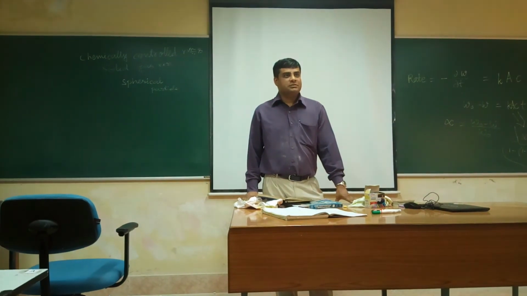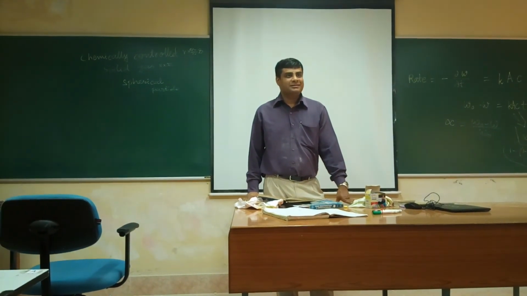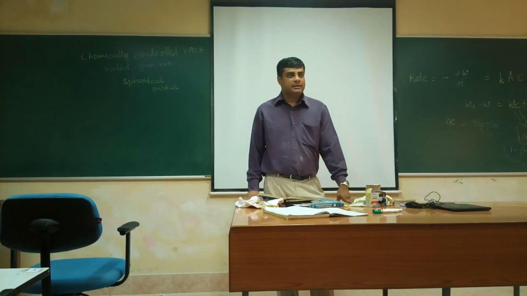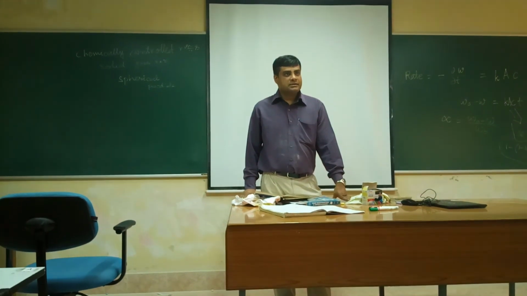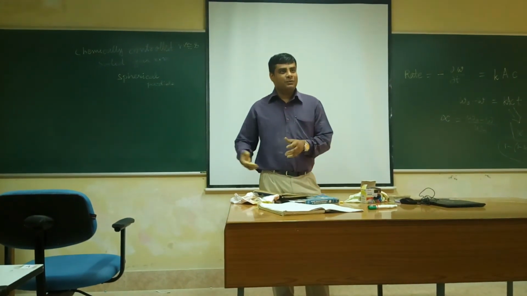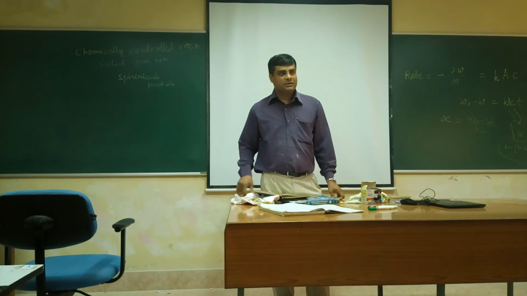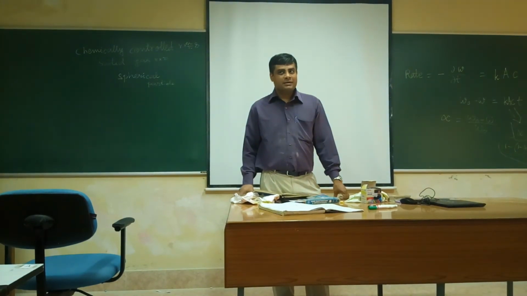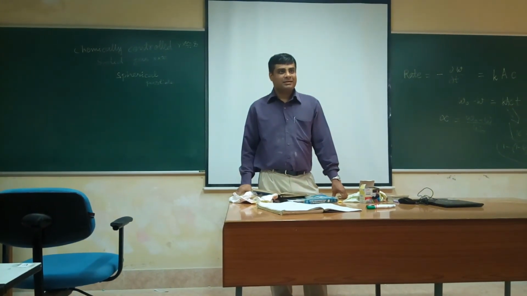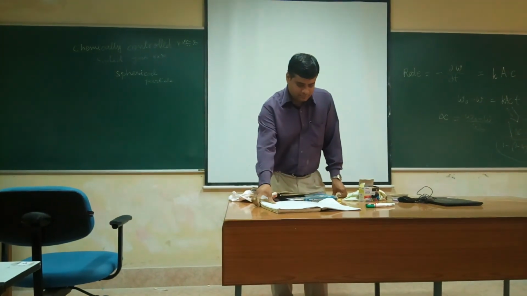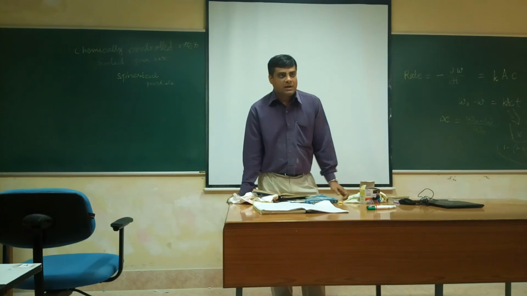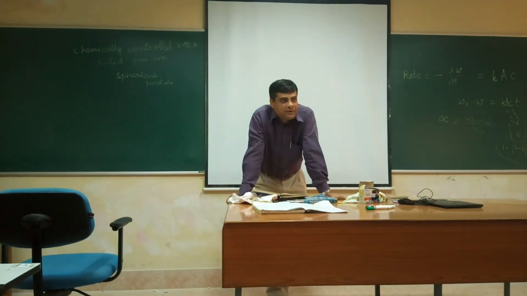Ashwata, why just sitting idle? R cube equal to R naught cube into 1 minus alpha. So R equal to what function of alpha? Sorry, R naught minus R. R equal to R naught multiplied by (1 minus alpha) to the power 1/3.